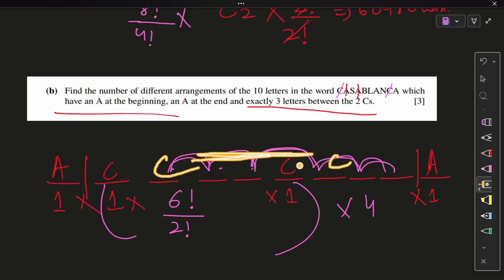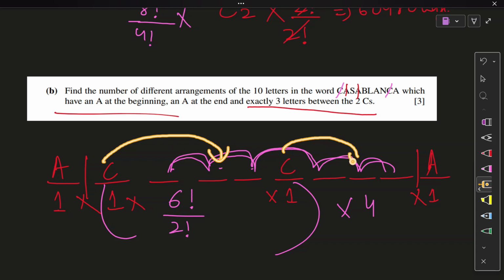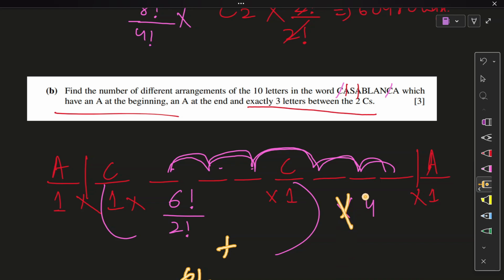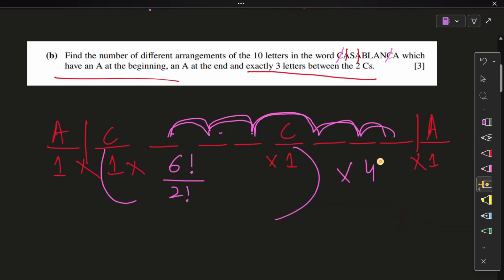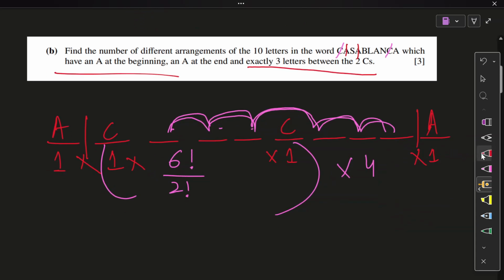A C here, a C here. Then this other case was this C moving here and this C going there, still 3 in between, right? And we counted this as well. How many is that? 1, 2, 3, 4. 4 cases of the same arrangement. So instead of going for plus 6 factorial divided by 2 factorial, simply just multiply by 4. Shortcut is 1 as this, 2, 3, 4. Just multiply by 4. Simple as that.